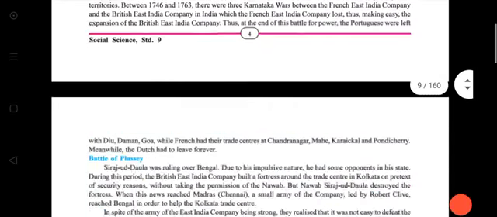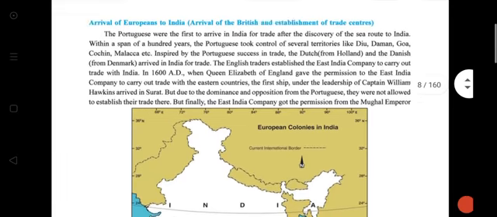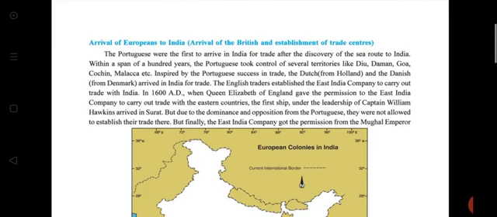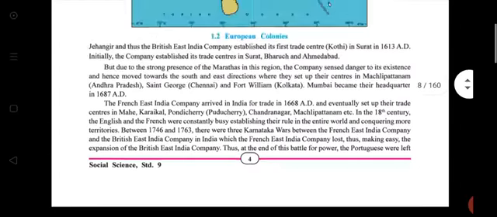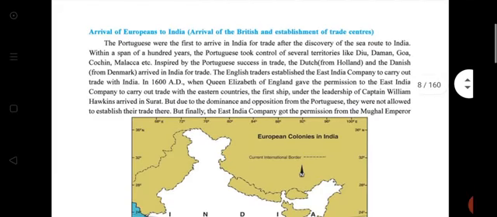Good. Now, arrival of Europeans to India. In this topic, please underline the important lines only. I tell you, and you underline this. Portuguese were the first to arrive in India for trade after the discovery of the sea route to India. Within a span of 100 years, the Portuguese took control of several territories like Diu, Daman, Goa, Cochin, Malacca, etc.